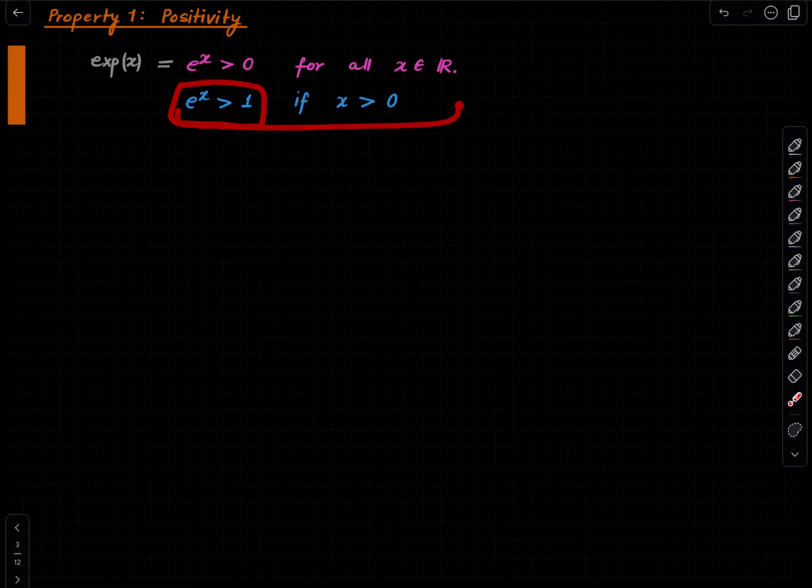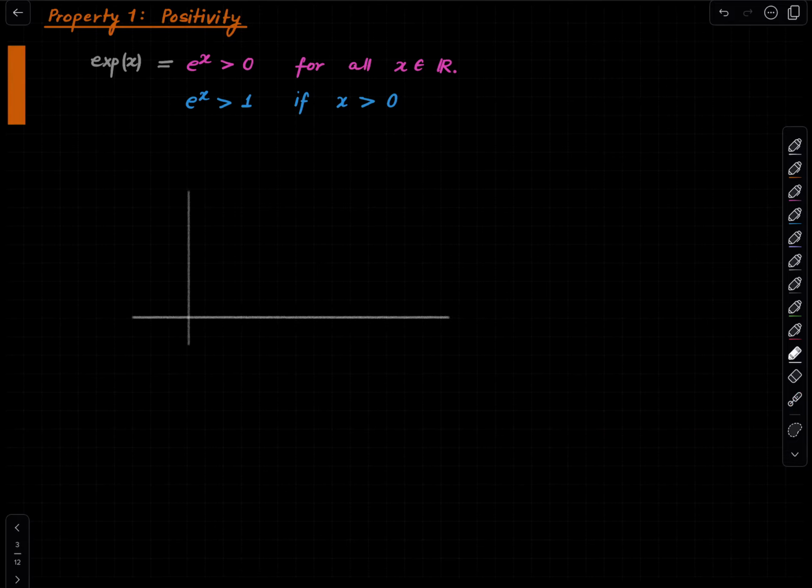The second aspect of this property is that the exponential function is strictly greater than 1 whenever x is strictly greater than 0. So why is that? Well, the exponential function takes the value 1 at the origin.